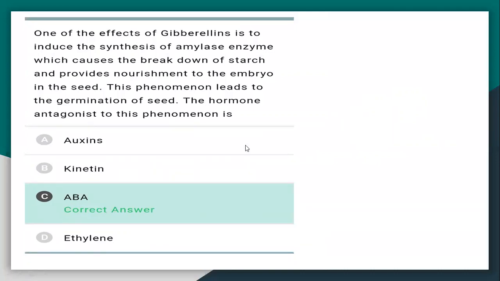Now, an antagonist is opposite in function. The antagonist to this phenomenon is the one with the opposite function of gibberellin. Auxin is also growth promoting, and kinetin, a cytokinin, is also growth promoting. Ethylene is involved in ripening. So the most appropriate is abscisic acid, or ABA, which is the correct answer.